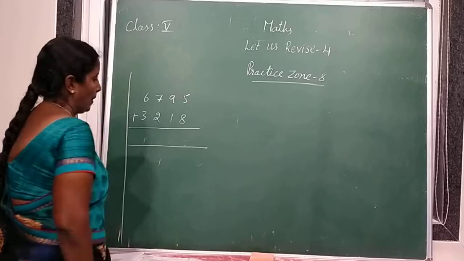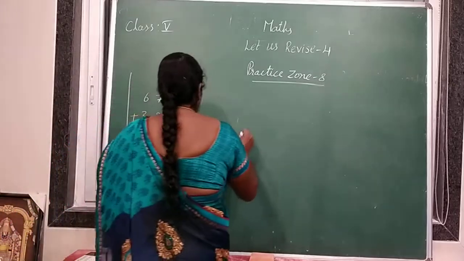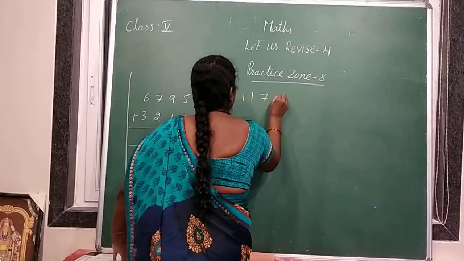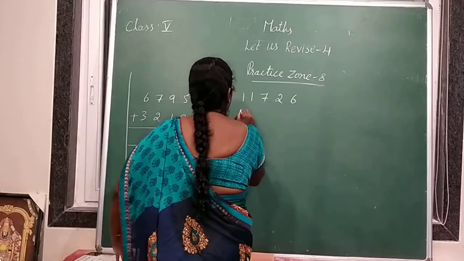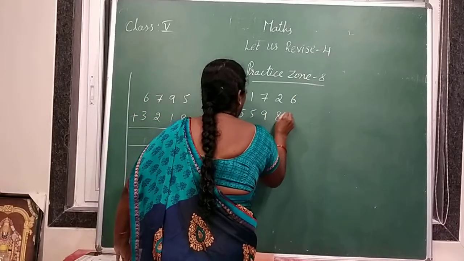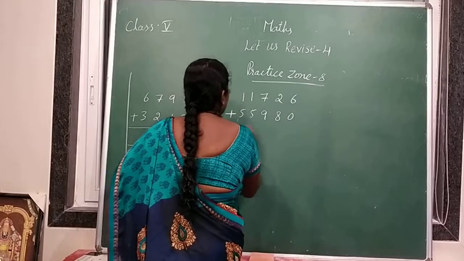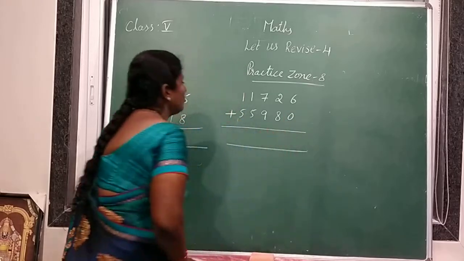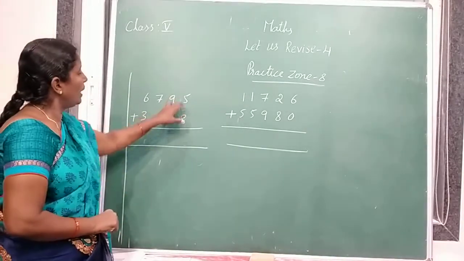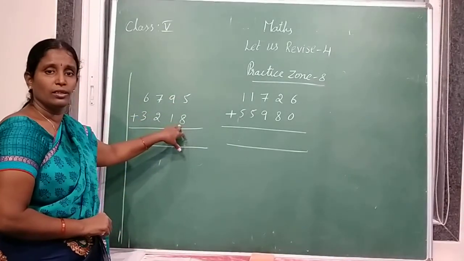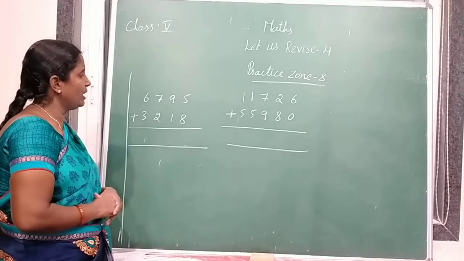3,218. And next one is 11,726. 55,980. This is also addition. Two sums are there. 5 plus 8. Start addition from ones place.